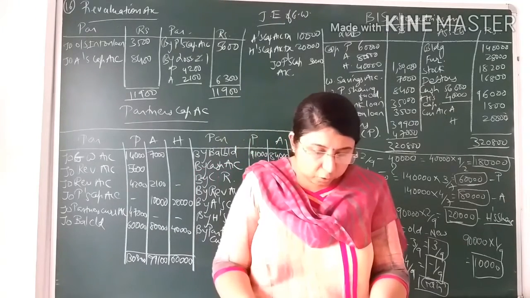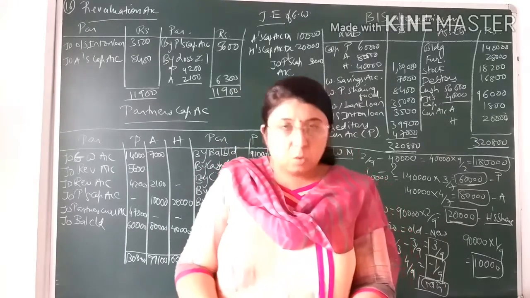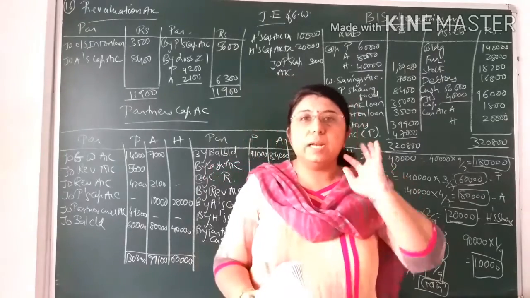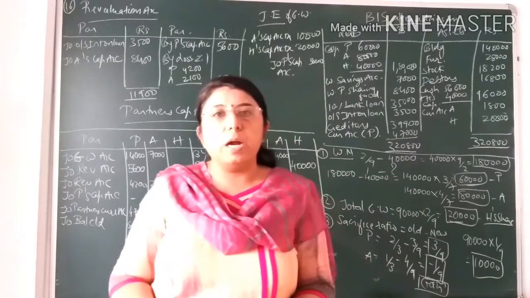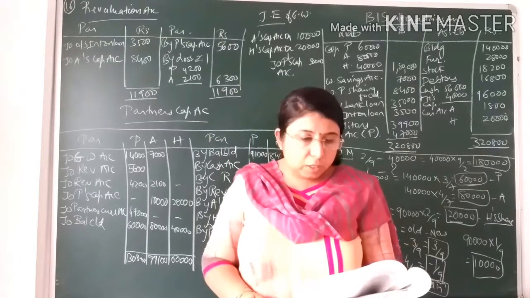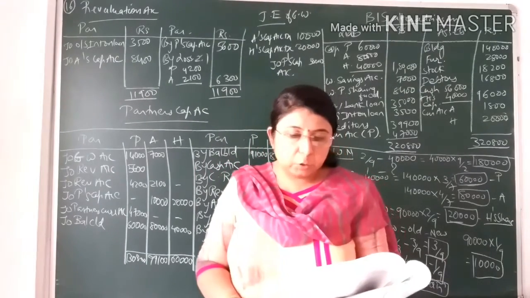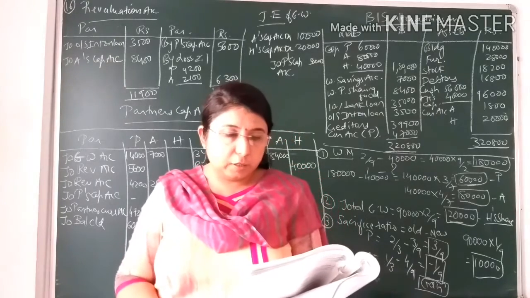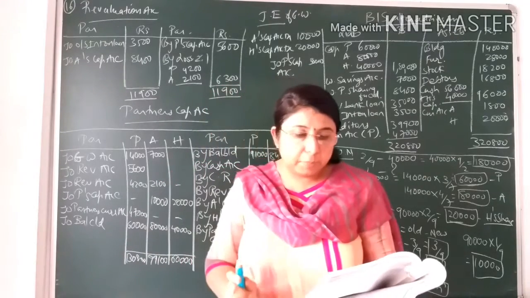Goodwill is valued at rupees 90,000. Now total goodwill is given to you, that is rupees 90,000. Out of that, new partner's share that we have to find out. Then afterwards, Parshvi and Aneri will maintain their capital in the new firm in the new profit and loss sharing ratio by taking Hensi's capital as base.